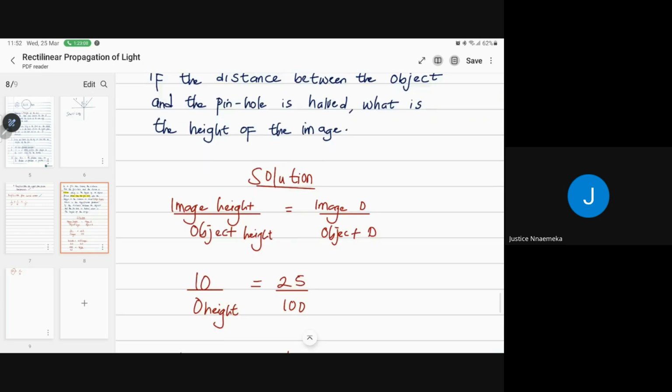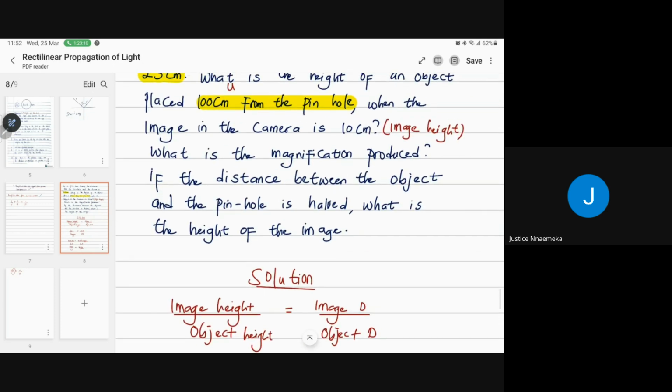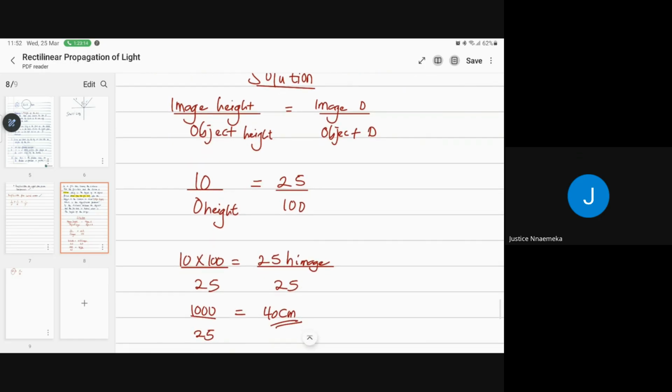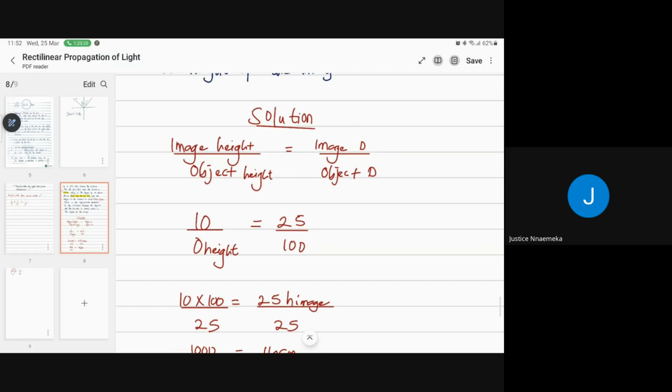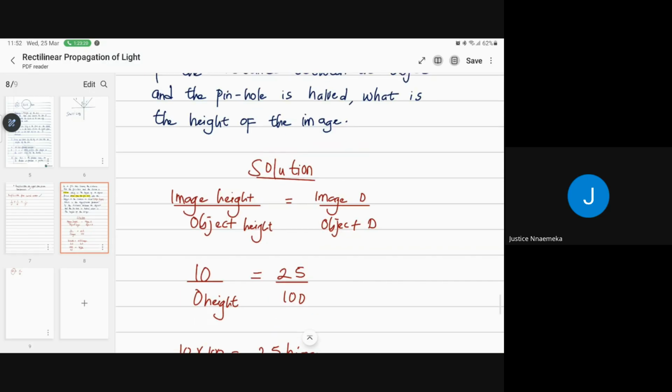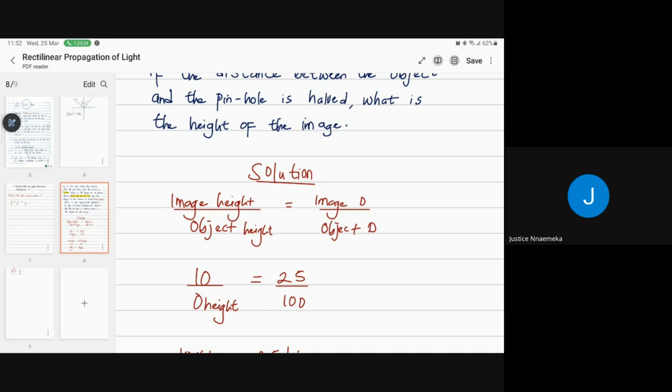Let me check again. What other approach can we use? If the distance between the objects is halved, what was our distance for the object? 40, right? Just like what this guy said, it's still going to give us 20 right there. Anybody confused? Any confused person or missed? So that's the process. Just go check your past questions under these things.